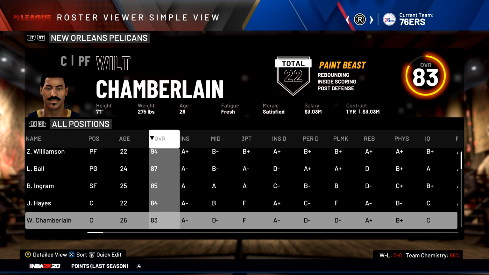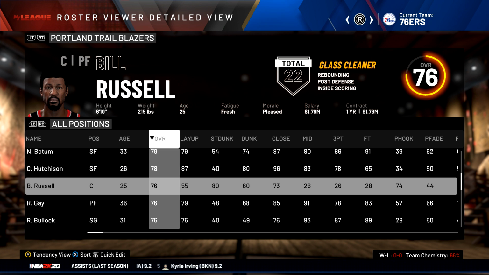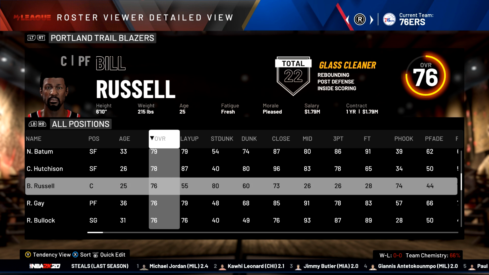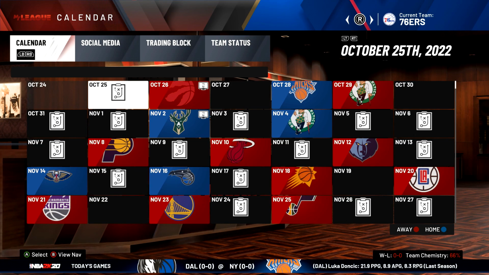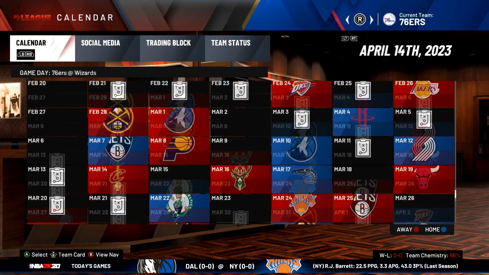Wilt Chamberlain only an 83, so he's not doing the greatest. And then Bill Russell still only a 76, despite I did put down his age. Maybe it'll reset this season. He'll start getting back in his prime. But we're just going to simulate another season with these players and see how they do in their third season.